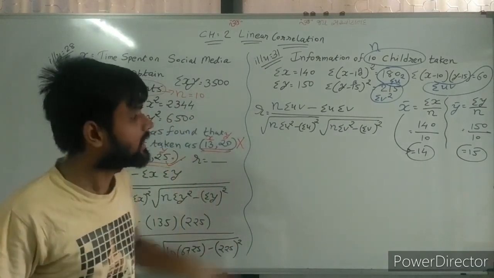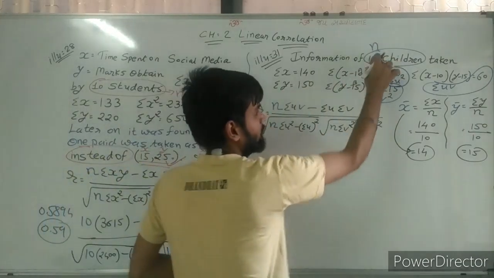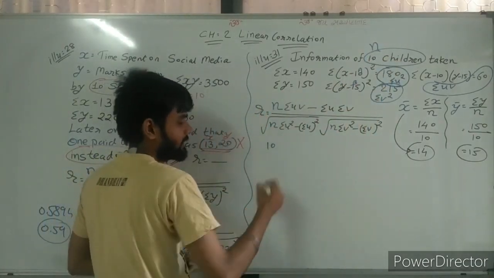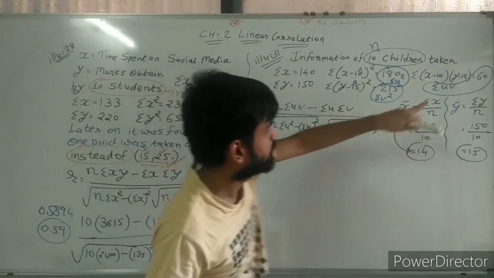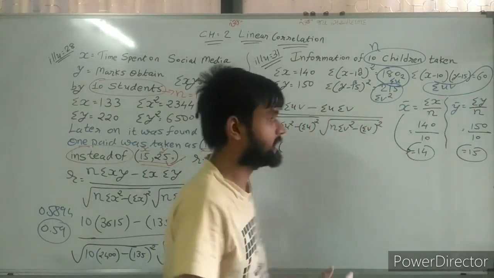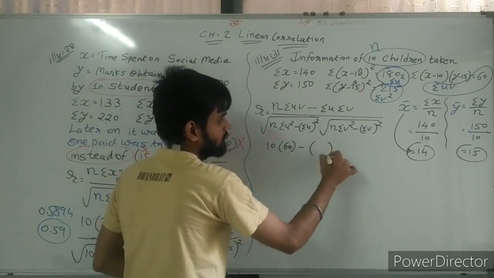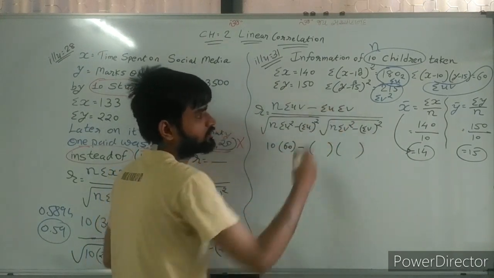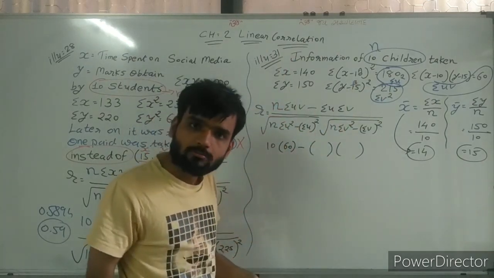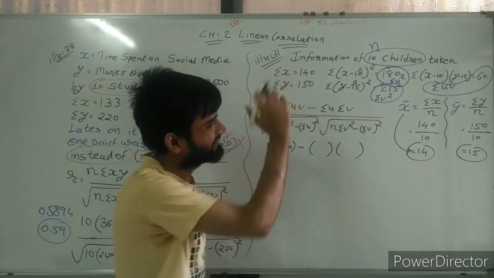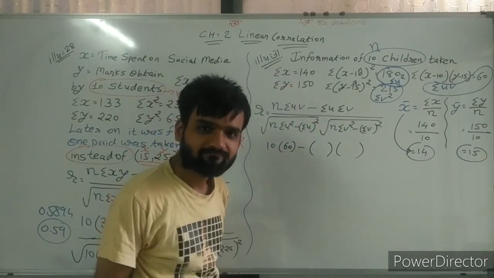Now in this formula, put the values. What is the value of n? We know n is equal to 10, write down 10. Sigma uv is equal to 60, so write down 60. Sigma u, sigma v are not given, so what can you write? Nothing.